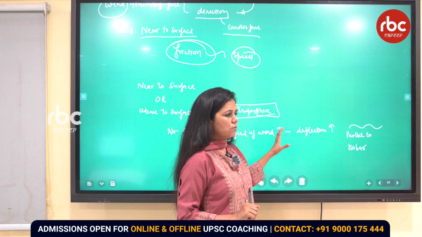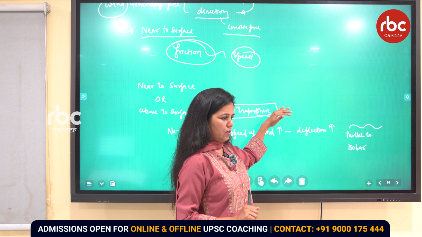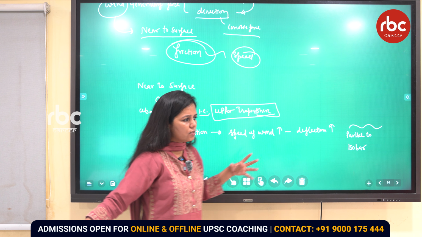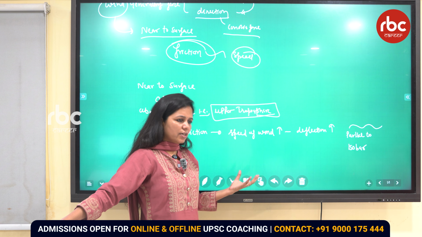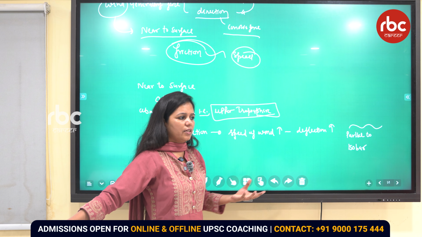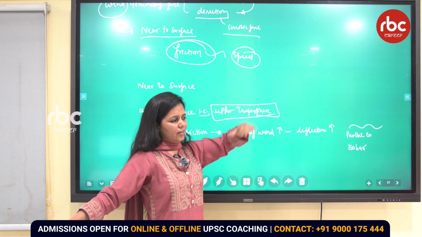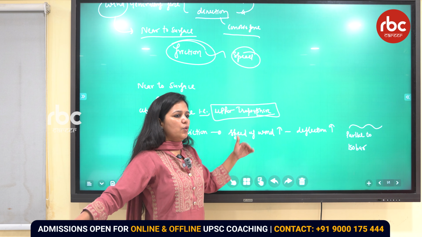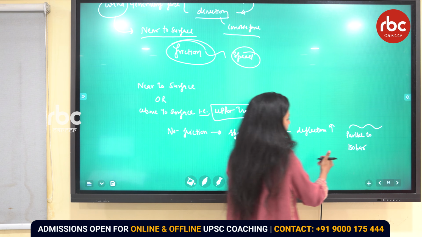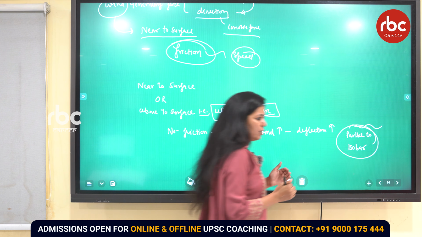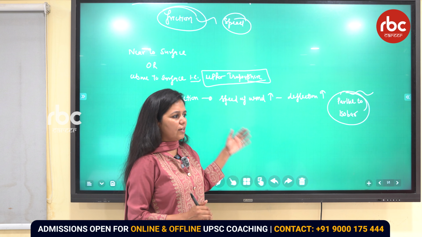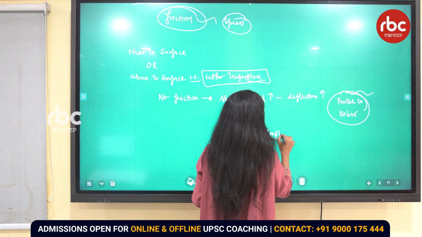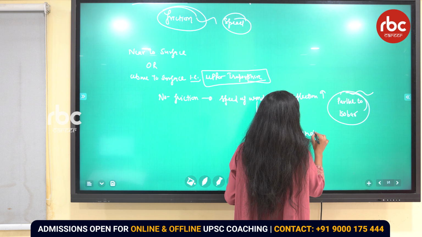Where? At the upper tropospheric level, right? So the deflection depends upon the speed of the wind, and the speed of the wind is the resultant of the net wind generating forces, that is the friction or the pressure gradient. At the upper tropospheric level there is no friction, so there will be more deflection, in a way that the wind is completely parallel to the isobar. And when the wind starts blowing parallel to the isobar, what is that termed as? Geostrophic wind.